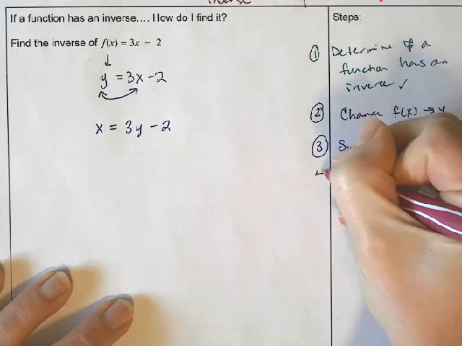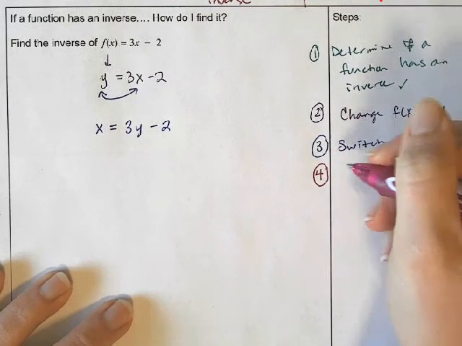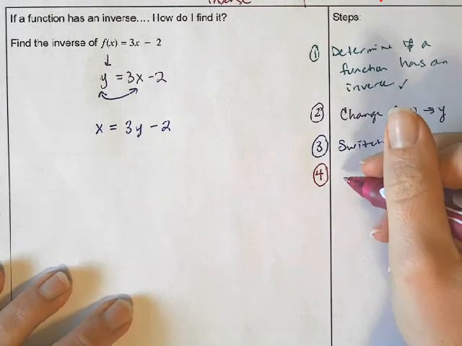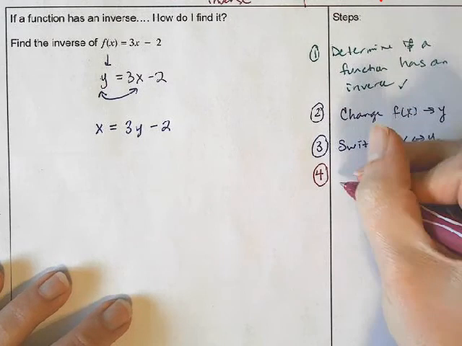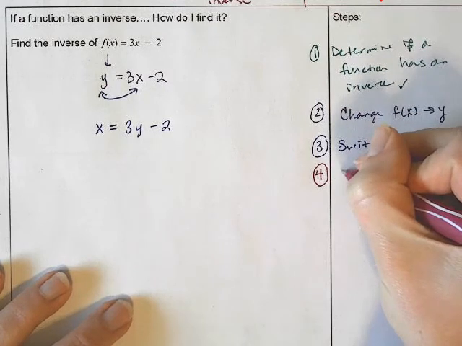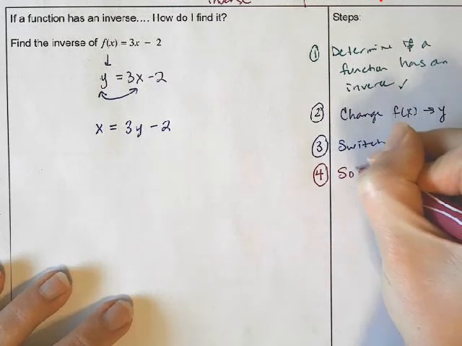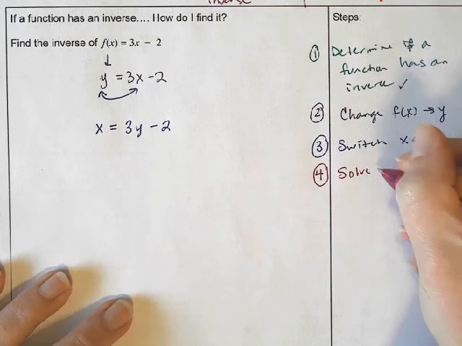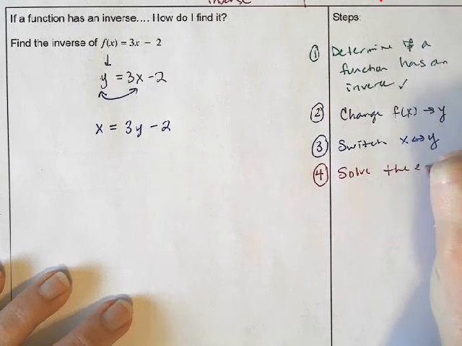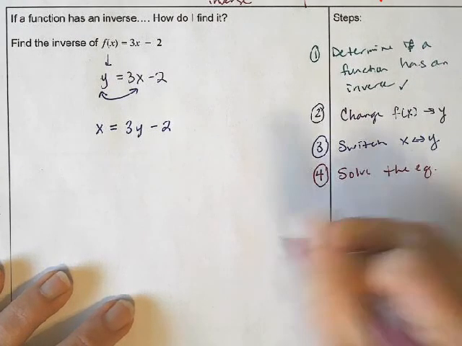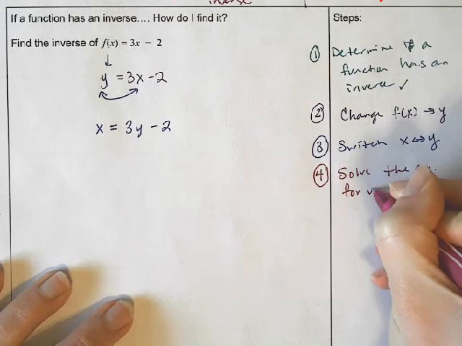Next, whenever we work with functions, my equation is typically set equal to y. So I'm going to solve the equation for y.